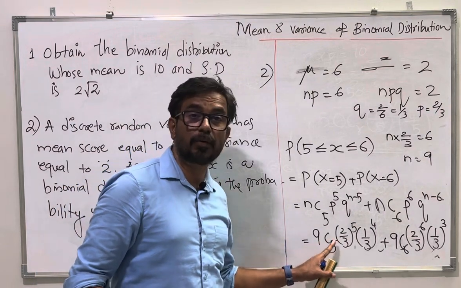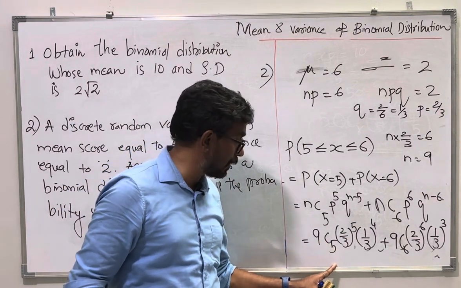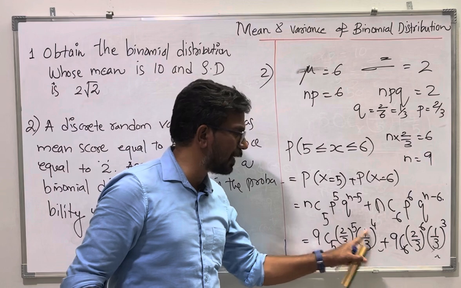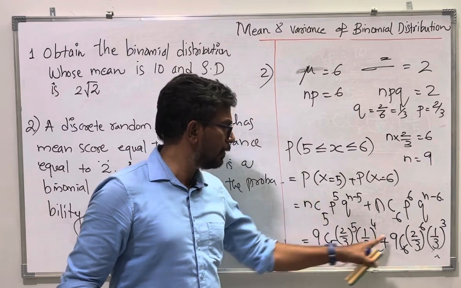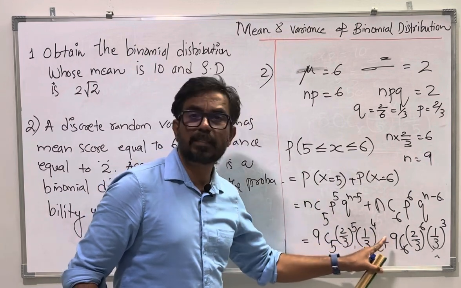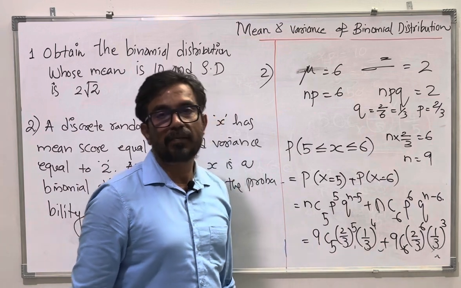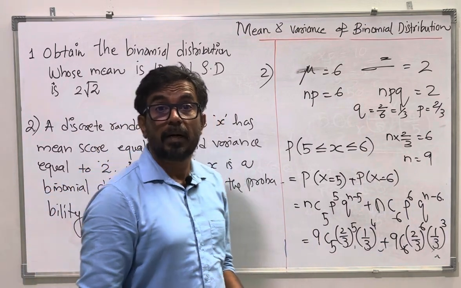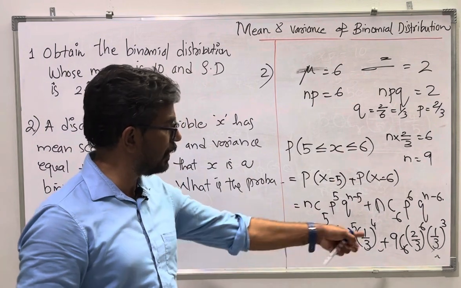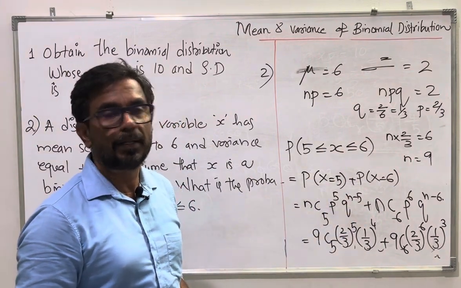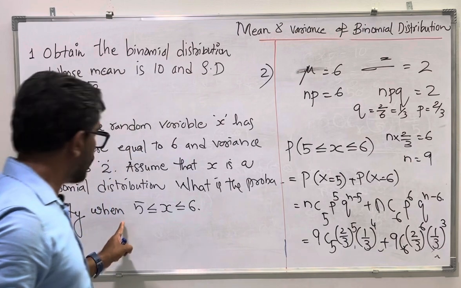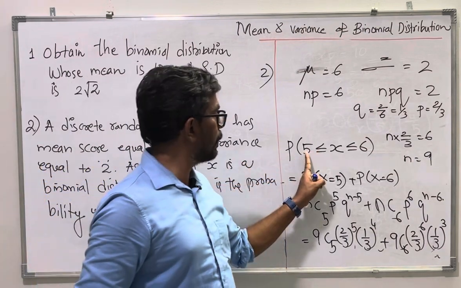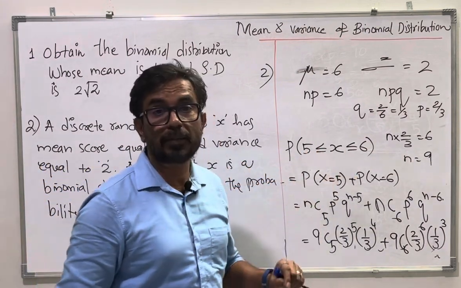9C5 means 9 factorial by 5 factorial into 4 factorial, into 2 by 3 power 5. You can take common factor also and then you can practice. This 9C6 means 9 factorial by 6 factorial into 3 factorial. nCr is n factorial divided by r factorial into n minus r factorial. Then you work out that you will be getting the probability of 5 less than or equal to x less than or equal to 6.